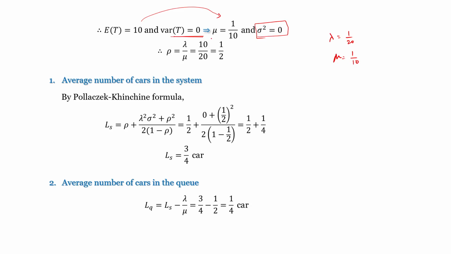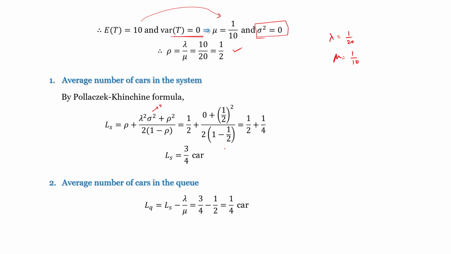Now the average number of cars in the system, by the Pollaczek-Khinchine formula, Ls equals rho plus (lambda squared sigma squared plus rho squared) divided by 2 into (1 minus rho). Here rho is 1/2 and sigma squared is 0, so lambda squared into 0 is 0. Rho is 1/2, so (1/2) whole squared divided by 2 into (1 minus 1/2), which becomes 1/2.